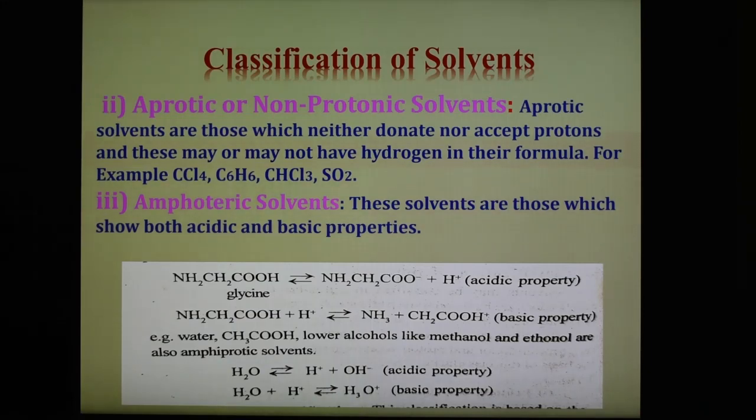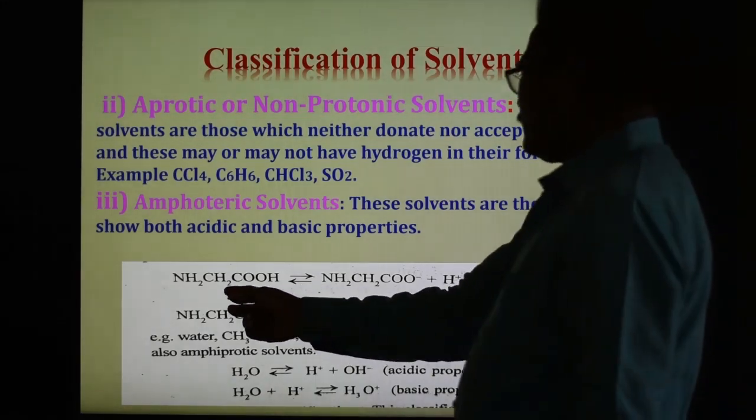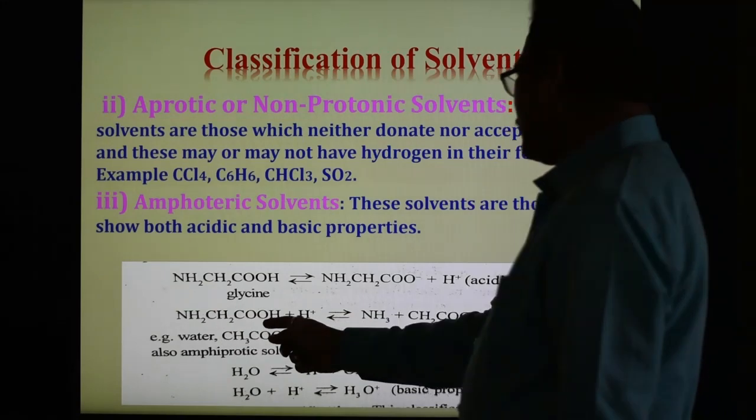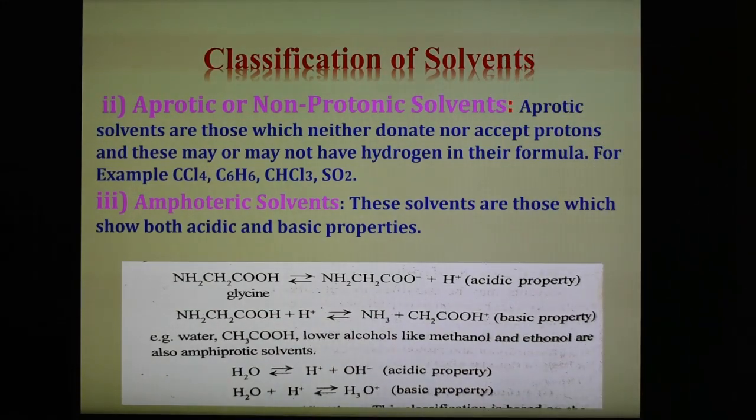The third type is amphoteric solvent. Amphoteric solvents are those solvents which show both acidic and basic properties, in certain complexes like glycine, where acidic and basic properties are shown by different parts of the molecule. Here this is glycine, and here is a replaceable H plus ion, therefore it shows the acidic property. Now a proton is added, it becomes NH3 plus and CH2COOH, so this is the basic property. Proton acceptor is a basic property.